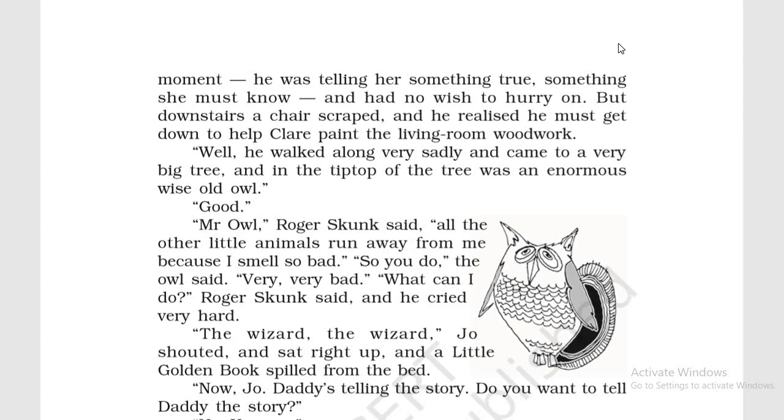So what is the lie in it? You actually smell very, very bad. What can I do? Roger Skunk said, and he cried very hard. What can I do to get away of the smell? कैसे मैं इससे बचूं? Roger Skunk said, and he started crying bitterly. बेचारा बुरी तरह से रोने लगता है.